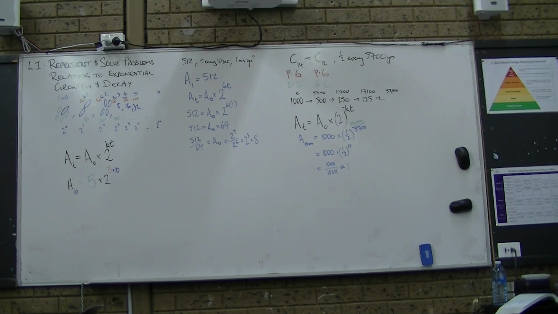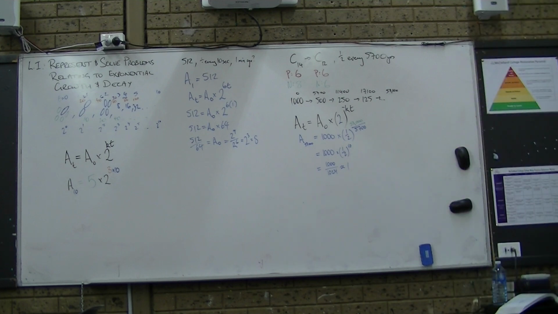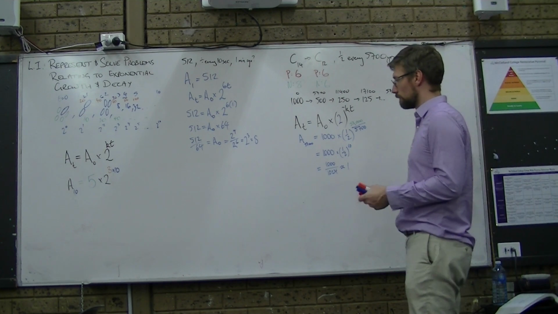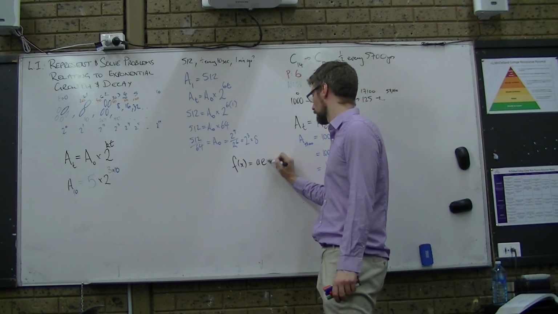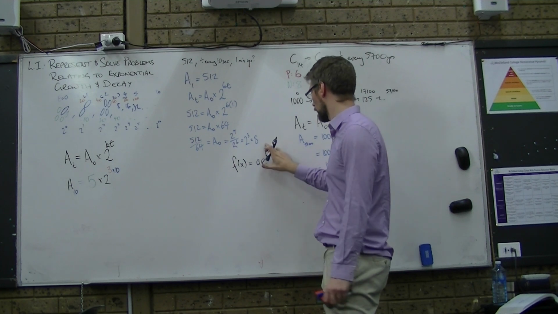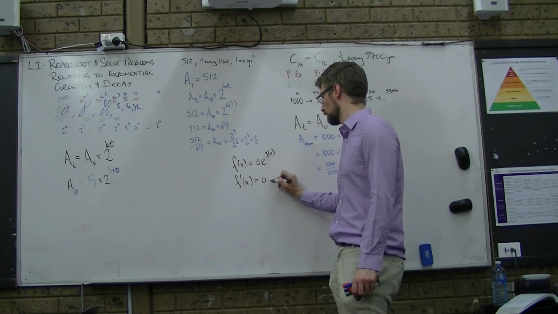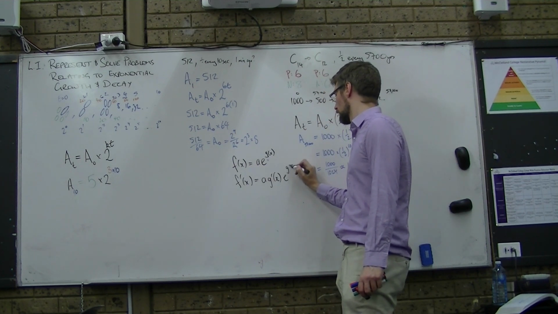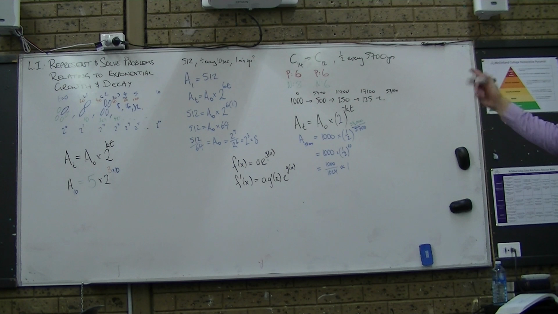What did we do either last class or the class before? E. You want E. Why do you want E? Because then the area of the graph is the same as that, or something like that. I don't exactly remember. Look at how easy that thing is to derive. That's really beautiful. That saves you a whole lot of garbage work. You want things in terms of E, if you can, if they're growing or decaying.